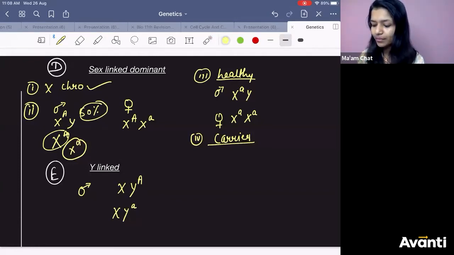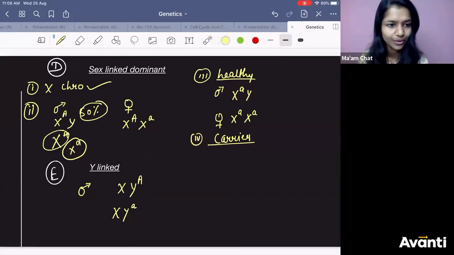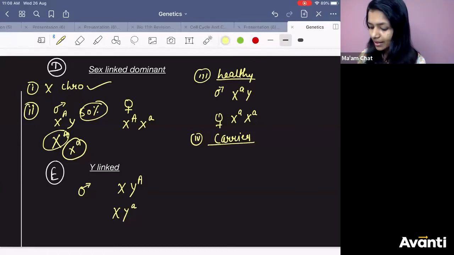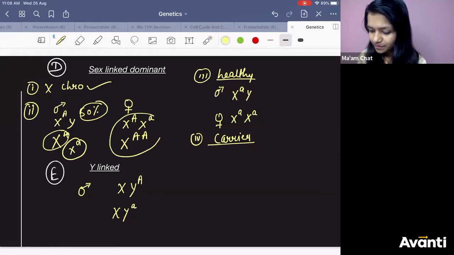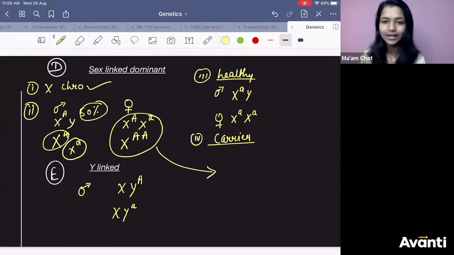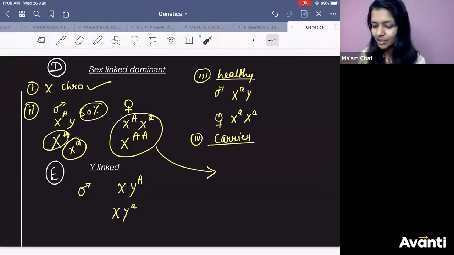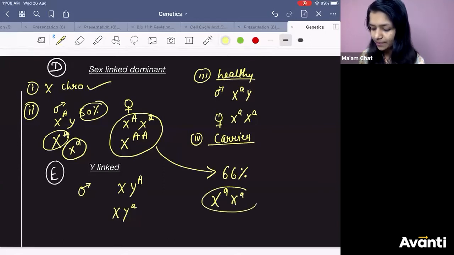And if you make the percentage in female, then the chances will be more, right? Because in female, in both the conditions, you will get the disease. In females, in these two conditions, you will get the disease, right? Yes or no? So percentage wise, total percentage wise, 66% will be female and rest will be what? X small a, X small a.